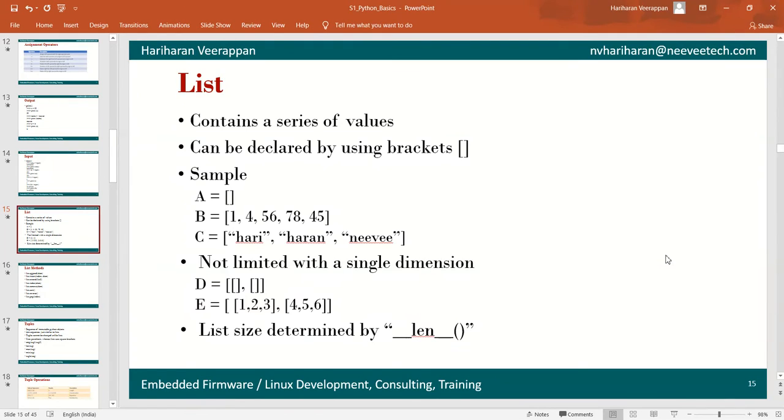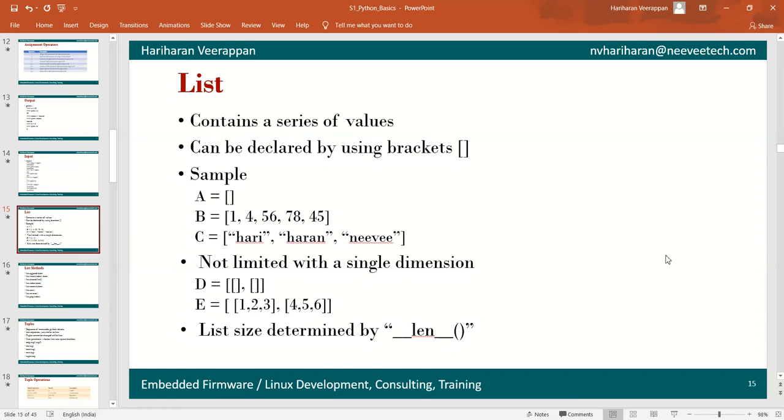Here we have another Python data type, which is list. A list is basically a series of values. It can be very similar to an array in the C programming language. An array or series of values is called a list.